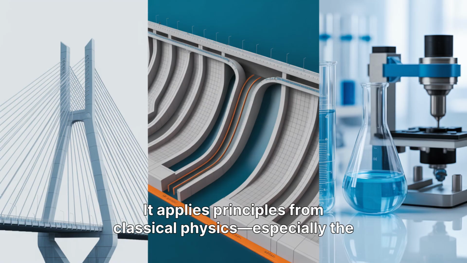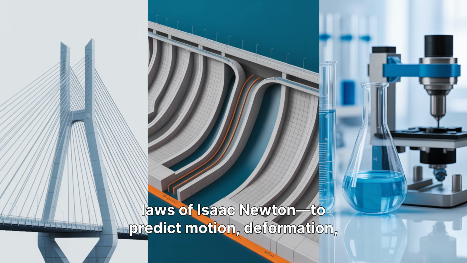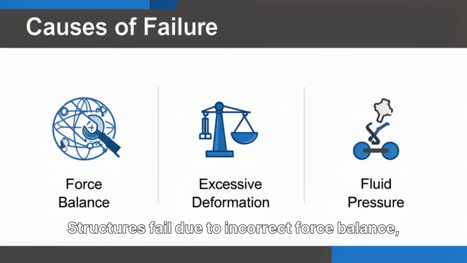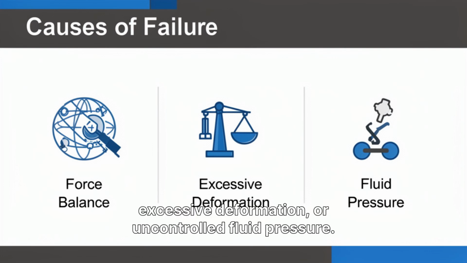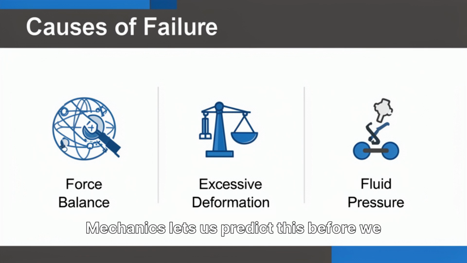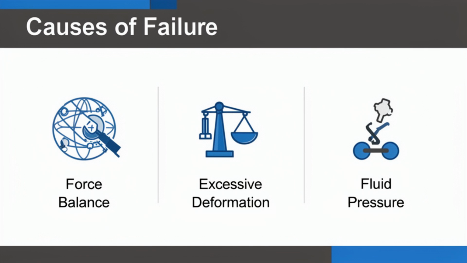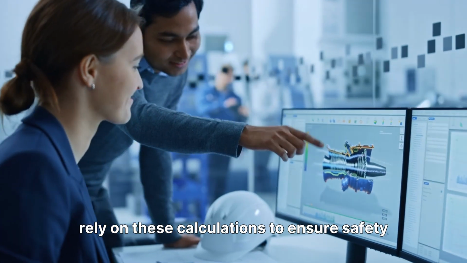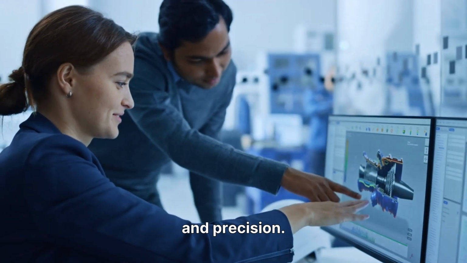It applies principles from classical physics, especially the laws of Isaac Newton, to predict motion, deformation, and flow. Structures fail due to incorrect force balance, excessive deformation, or uncontrolled fluid pressure. Mechanics lets us predict this before we build. Civil, mechanical, structural, and aerospace engineers all rely on these calculations to ensure safety and precision.